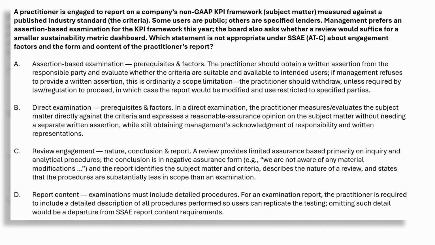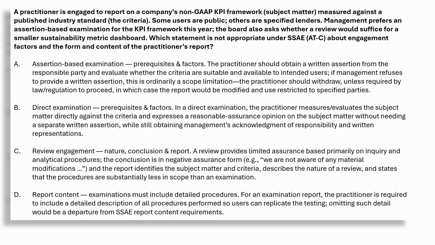Option C, review engagement. Also correct. A review provides limited assurance, based mainly on inquiries and analytics. The conclusion is negative assurance. We are not aware of any material modifications. The report states subject matter, criteria, and that the scope is less than an examination, consistent with ATC 1010.